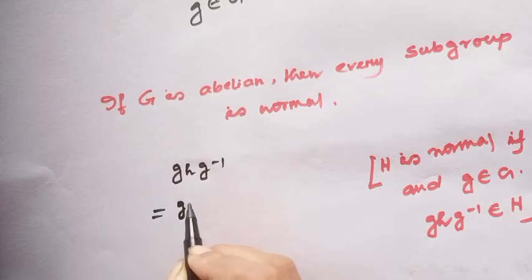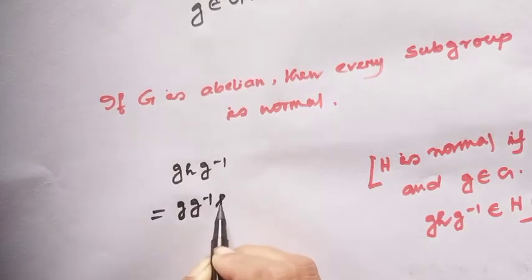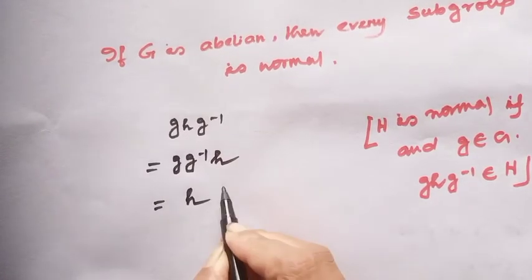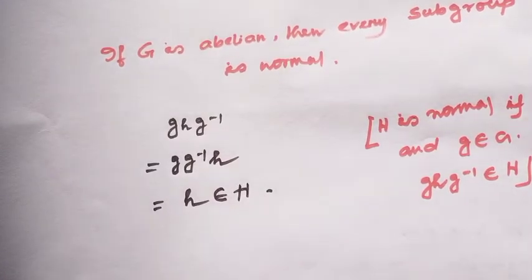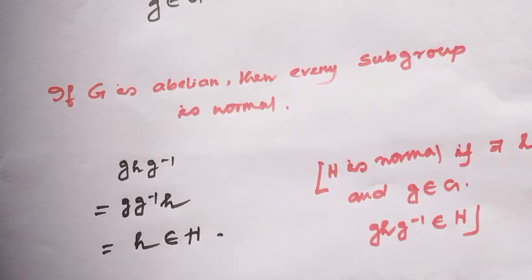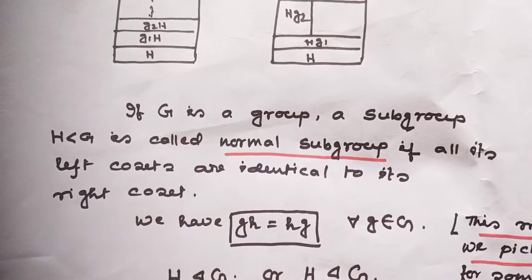Therefore it will be g g inverse h, which is nothing but h, which is a member of the subgroup H. So, if the group is abelian, then the subgroup must be normal. Okay?